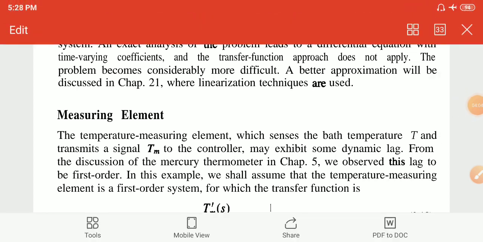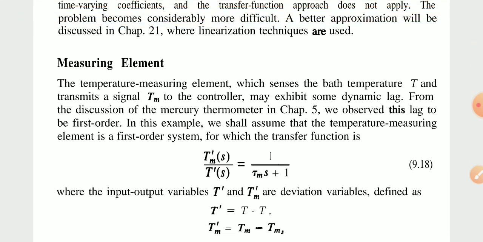The temperature measuring element senses the bath temperature T and transmits a signal Tm to the controller. It may exhibit some dynamic lag, from the discussion of the mercury thermometer in Unit number 5.